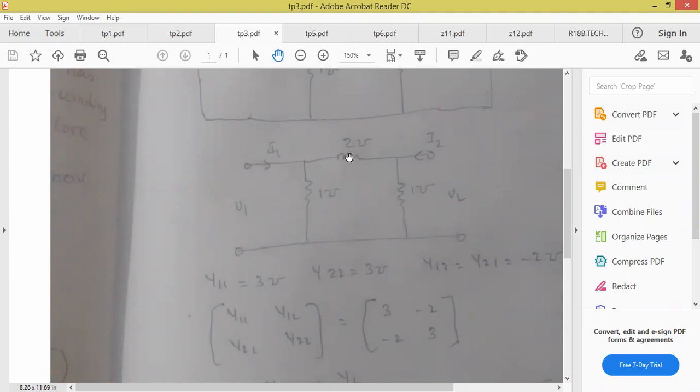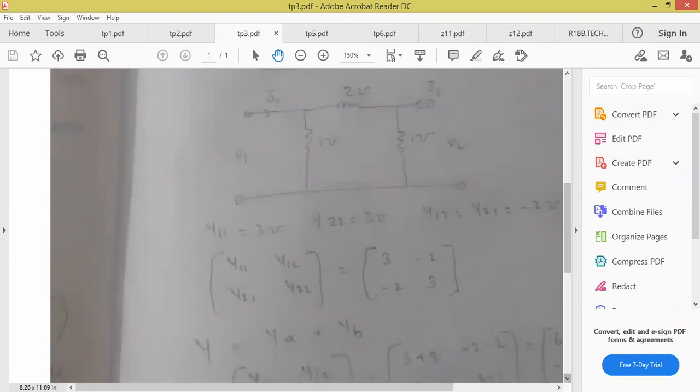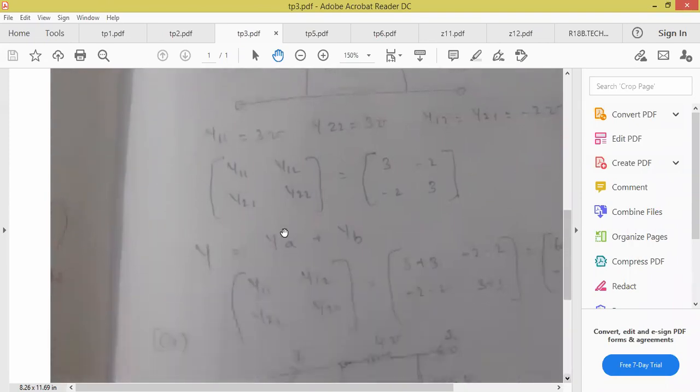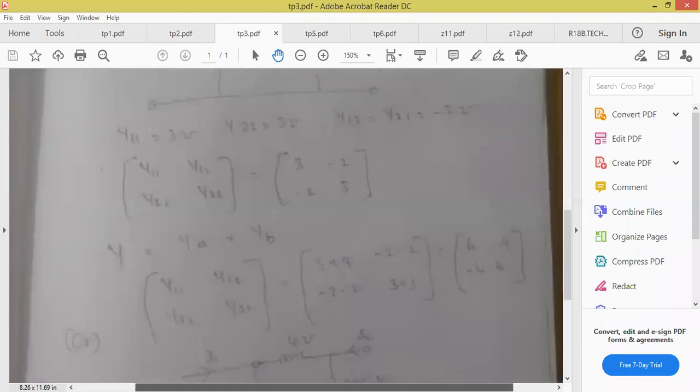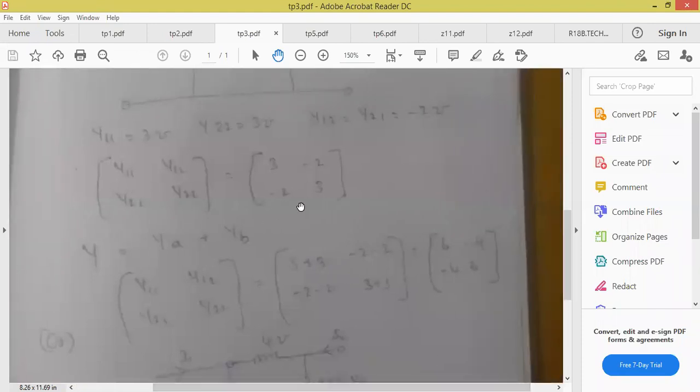Okay. So now Y parameters of first network I got, how much they are? 3, minus 2, minus 2, 3. I kept them in the matrix form. So what is the formula? Now you can see. What is the formula? Total Y is equal to YA plus YB. I already mentioned the circuit looks complicated, but the method is simple. So now total Y is equal to YA plus YB.